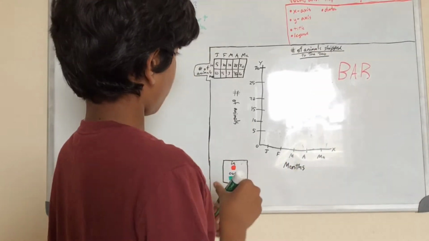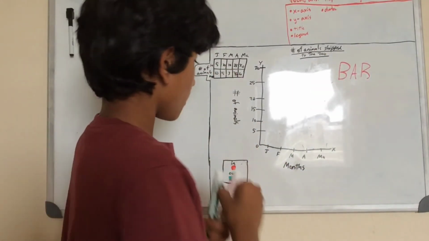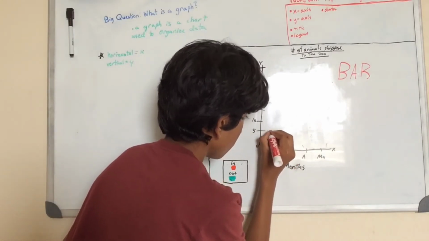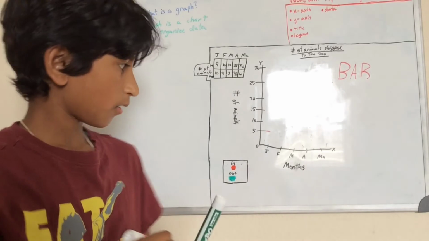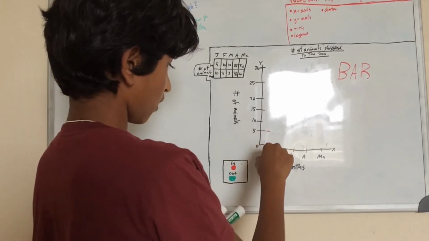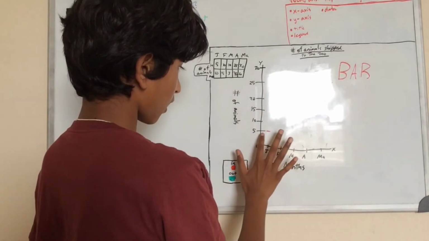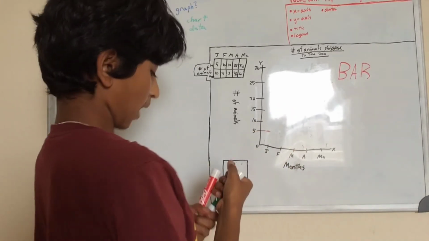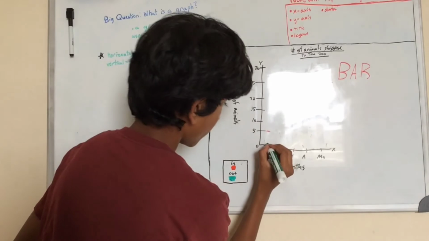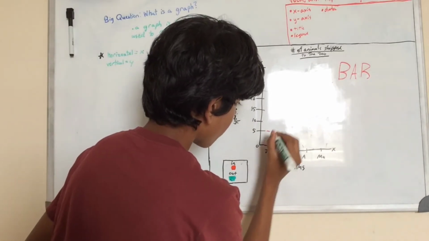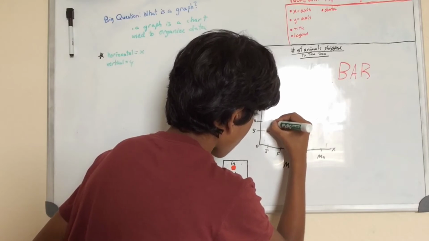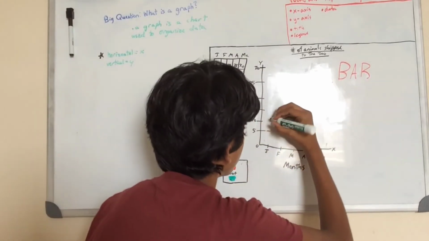So first let's do in, because that's the first one. So January 5, mark this here, but don't make the bar yet. Just mark where it should be. So January and 5, they meet up at that point, mark the line, and animal shipped out 10. So January, and then 10. So do it off a bit to the side because we need room, and I'll show you.